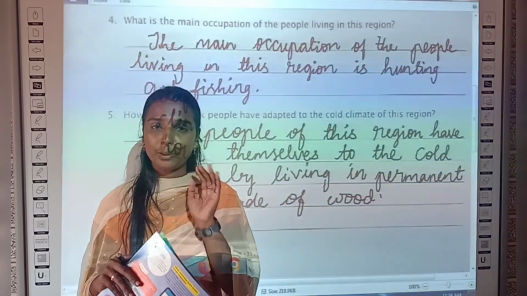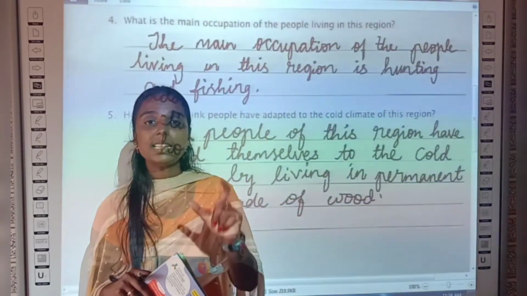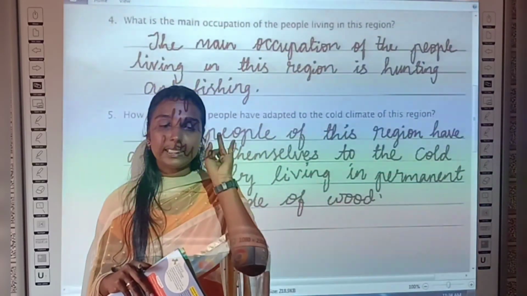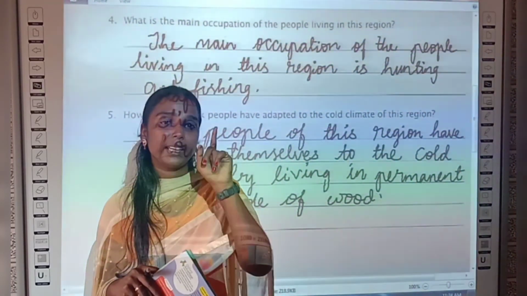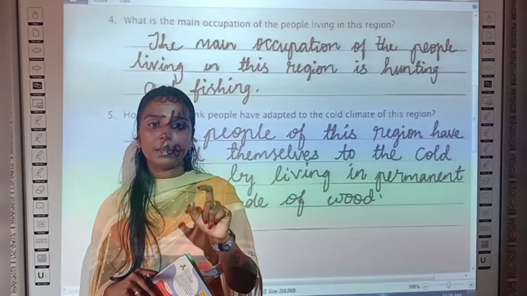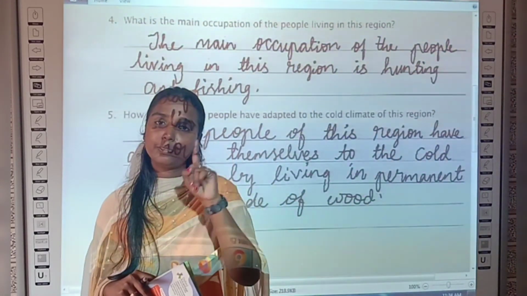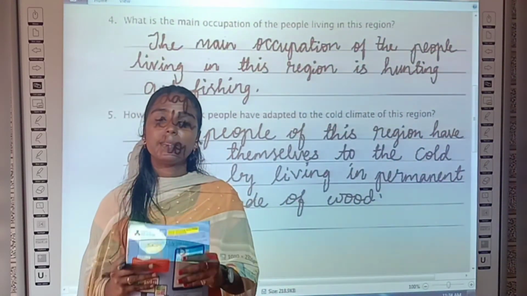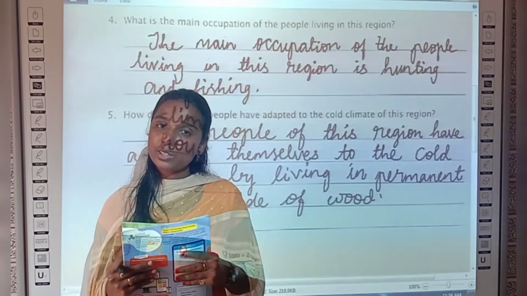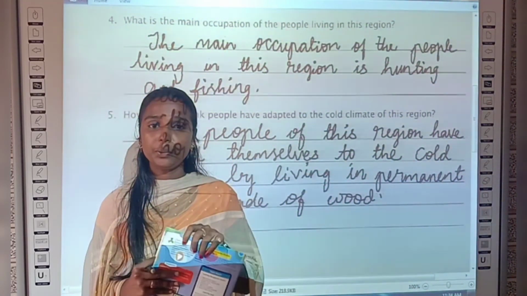I hope that now you have completed all the exercises we have done today, right? We have discussed the student's book exercises. We have done fill in the blanks and one word answers in the student's book. In the workbook we have completed worksheet 1, worksheet 2 and worksheet 3, and worksheet 4 is your homework. I also hope you have taken down all the social notes I have given you already.